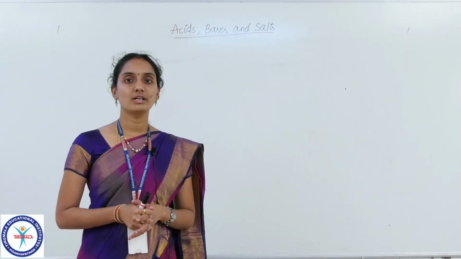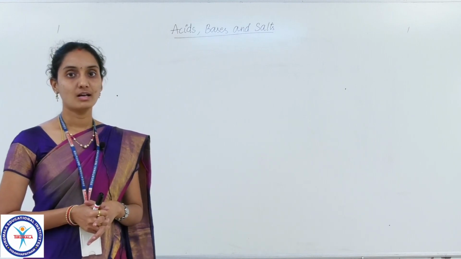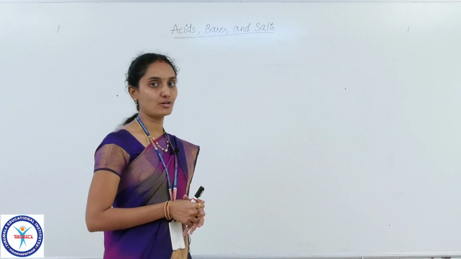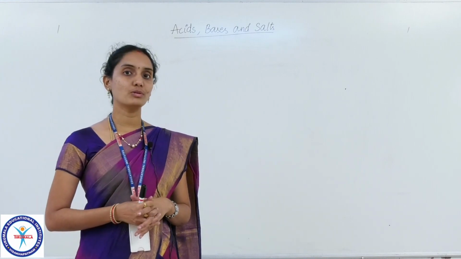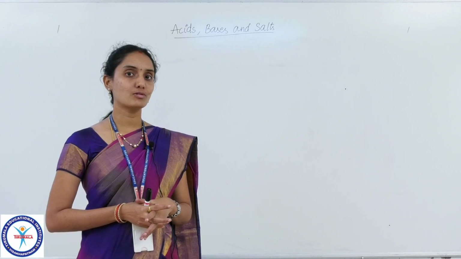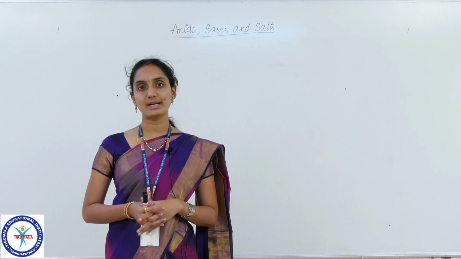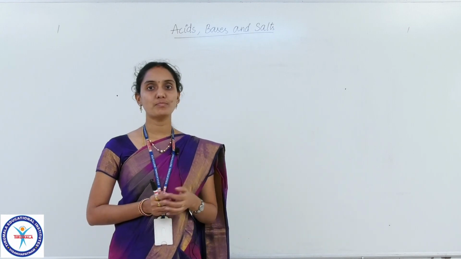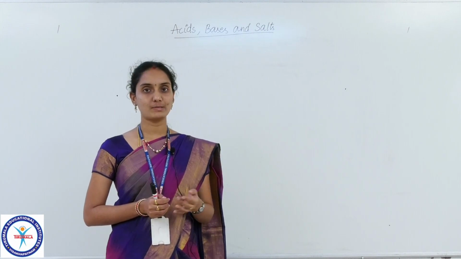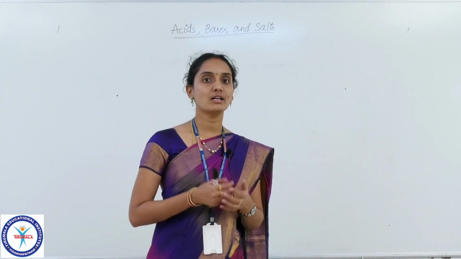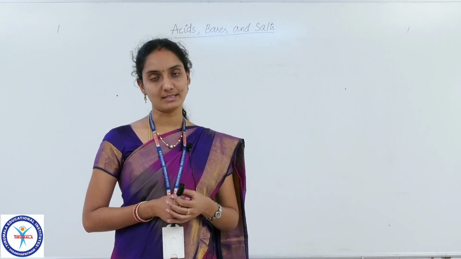Children, today we are in our second session in the chapter Acids, Bases and Salts. As we have discussed in the first session, I have discussed with you the basic characteristics of acids, bases and salts, that is, the physical test to identify whether a given compound is an acid or a base. I also explained how to test whether a given unknown compound is an acid or a base using some indicator tests.